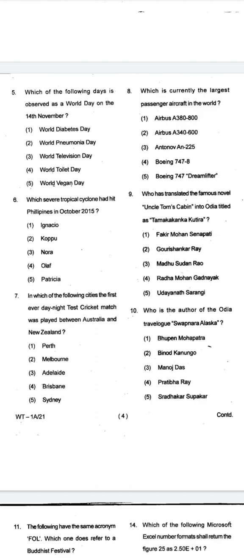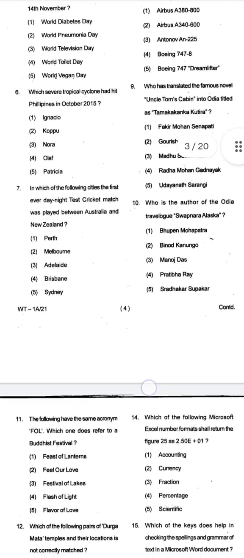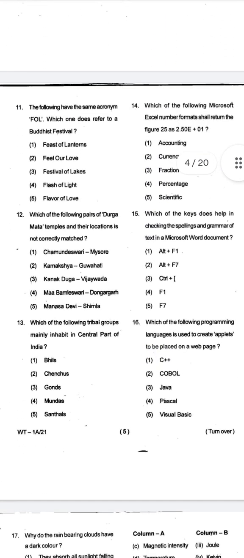Let's see question number 9, which asks who has translated the famous novel Uncle Tom's Cabin into Odia, titled Tamakanka Kutira. Now here comes the Odia subject, which means if you are appearing for this examination, you have to prepare the Odia subject well too. Got it, students?